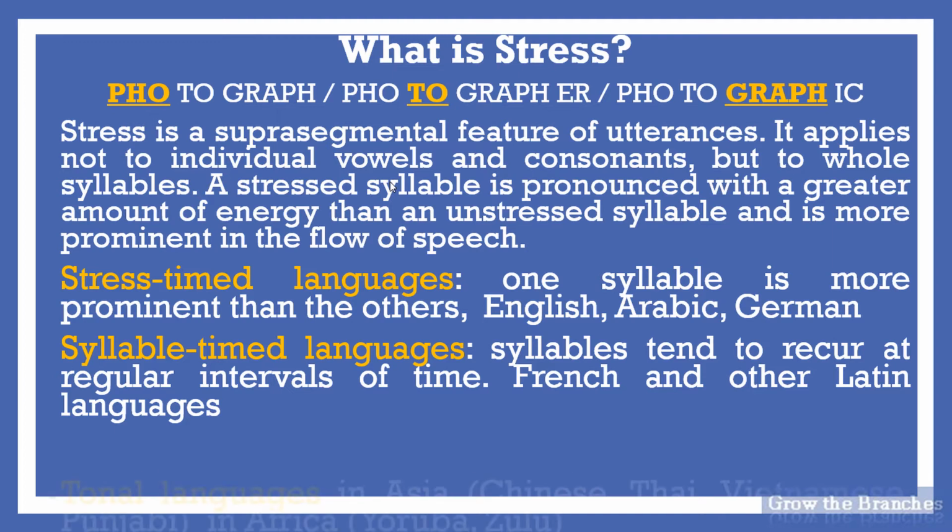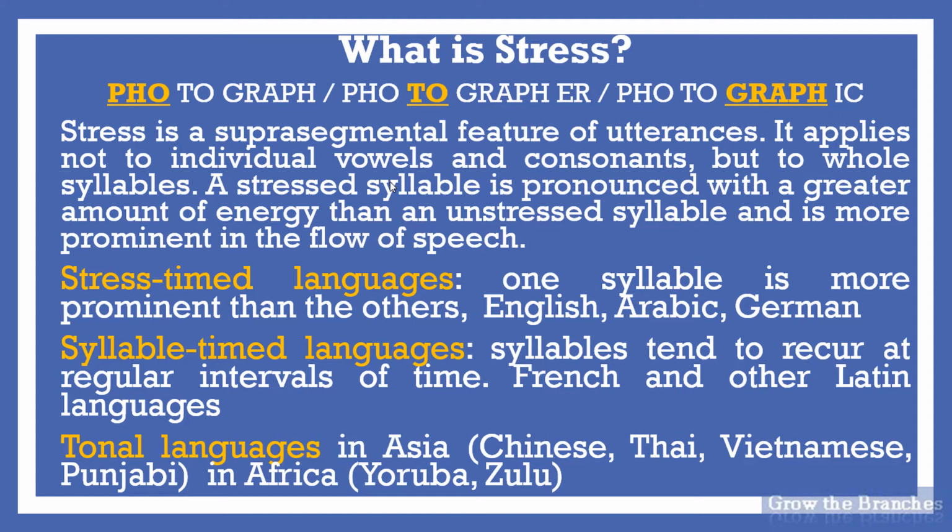There are also tonal languages in Asia such as Chinese, Thai, Vietnamese, Punjabi, and in Africa such as Yoruba, Zulu, and so on. We shall deal with tone and intonation in another video. But briefly speaking, a tonal or tone language is a language in which words can differ in tones, like pitches in music, in addition to consonants and vowels.